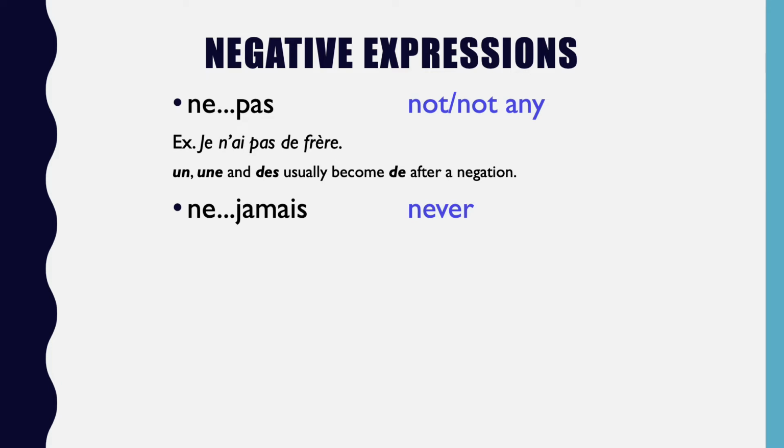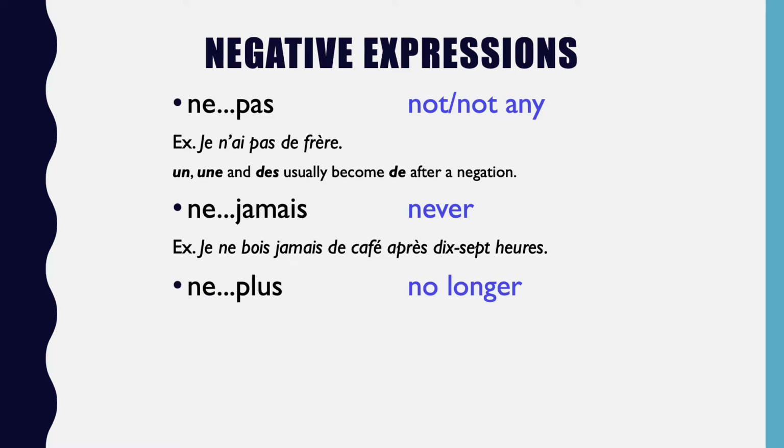All right, number 2. Ne jamais, never. Here's an example. Je ne bois jamais de café après 17 heures. I never drink coffee after 5 p.m. Ne plus, no longer. Je n'ai plus de stylo. I no longer have any pens. Or in this context, what we might say is, I don't have any more pens. Je n'ai plus de stylo.